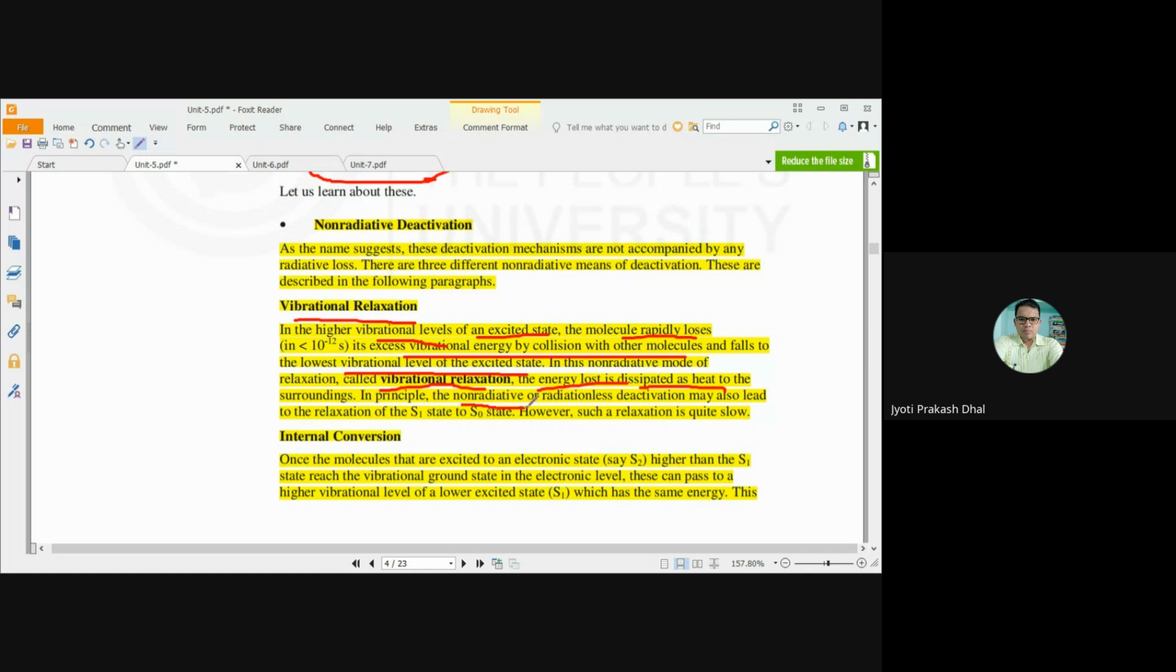Now coming to another type of relaxation process, which is non-radiative, that means by emitting heat energy. Once the molecule is excited to the electronic state S2, which is higher than the S1 state, the molecule undergoes transition from the S0 state directly to the S2 state. S2 means the second singlet excited electronic state.